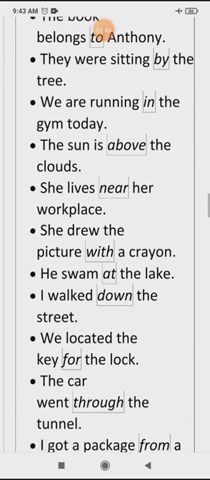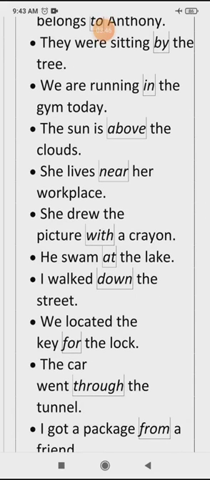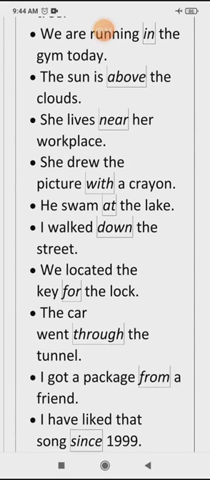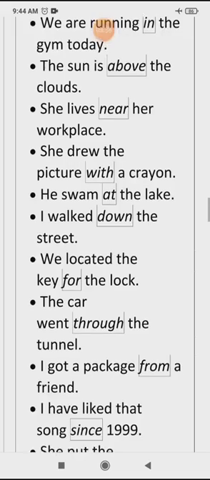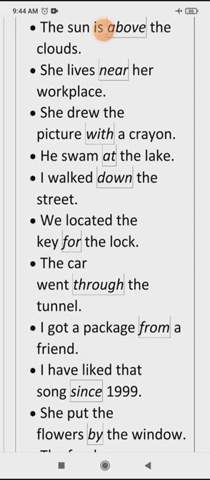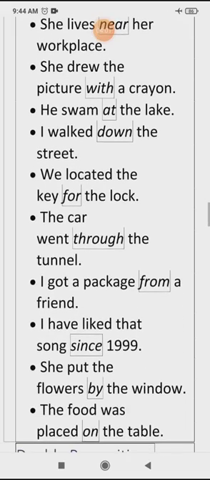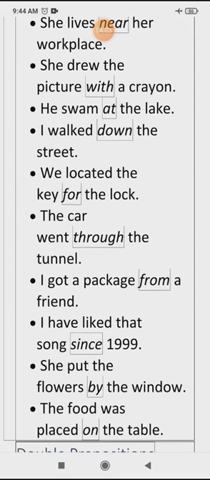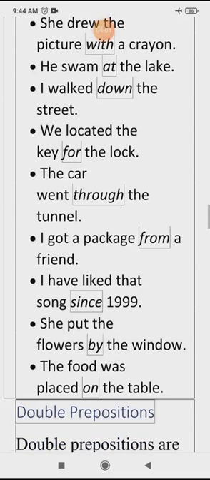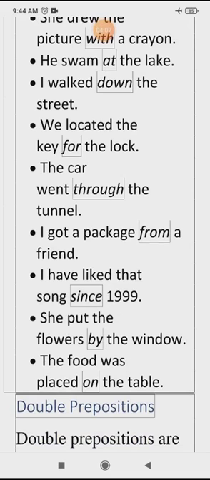He swam at the lake. I walked down the street. We located the key for the lock. The car went through the tunnel. I got a package from a friend. I have liked that song since 1999. She put the flowers by the window. The food was placed on the table.